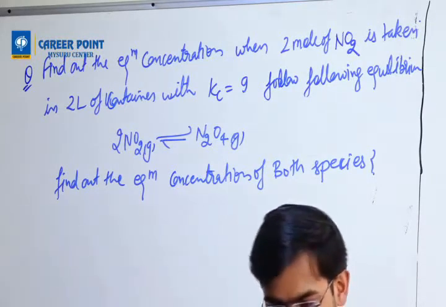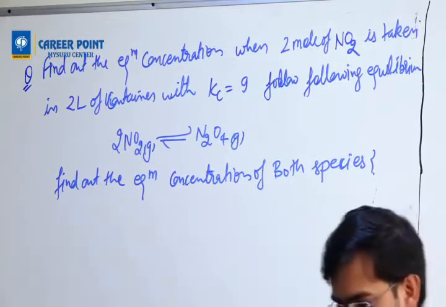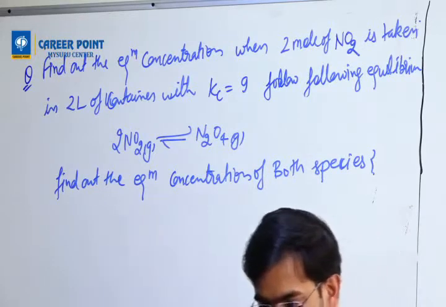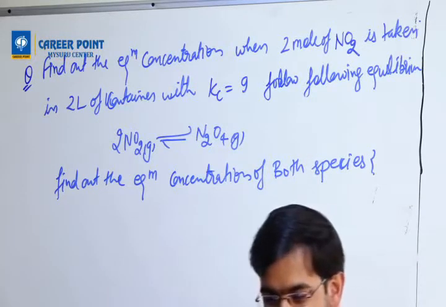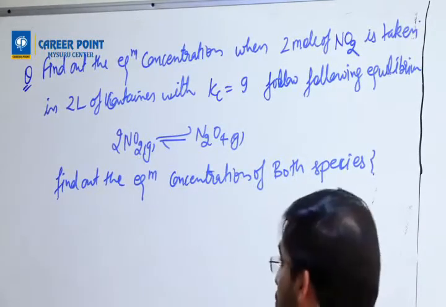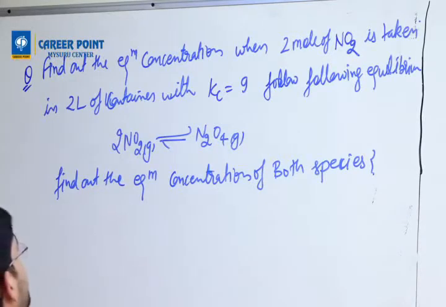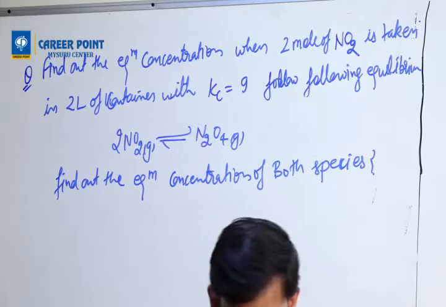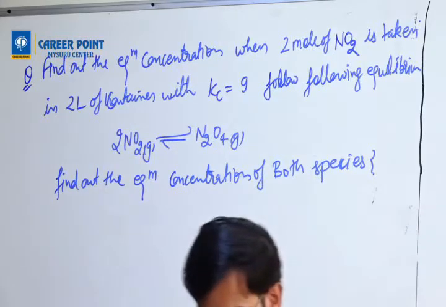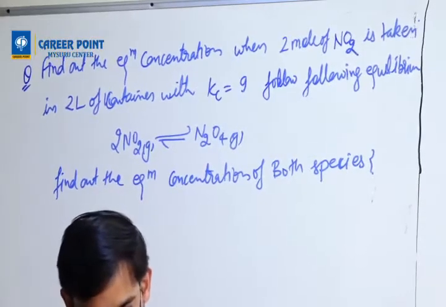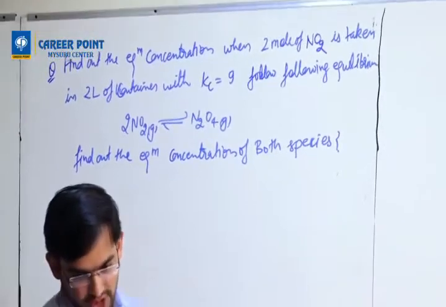How many people are trying? Comment those people who are trying. .94 moles of N2O4. They are asking concentration. Okay, 2 people, 3 people. Okay. Try better, try.